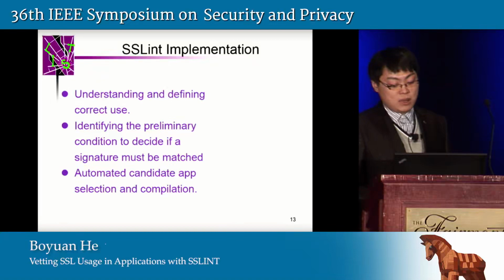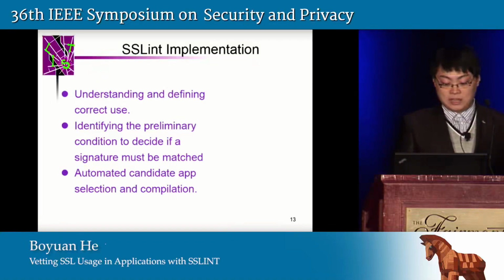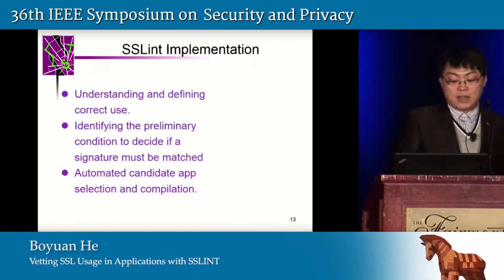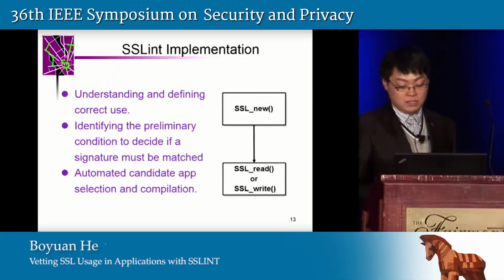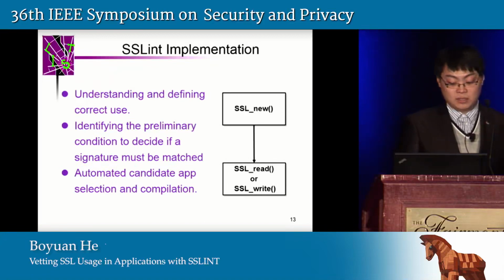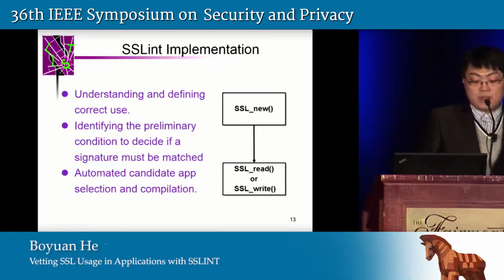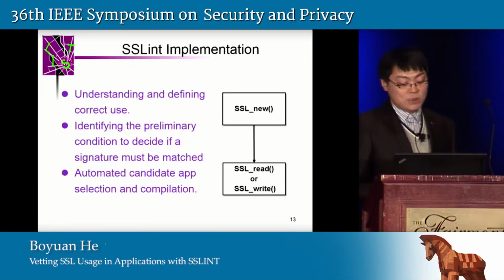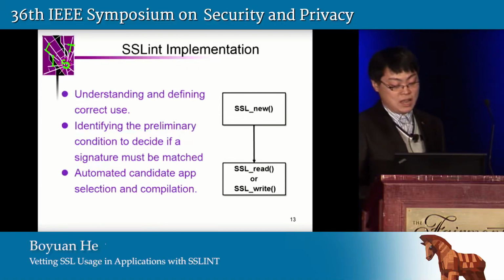For example, in our OpenSSL signature shown on the last page, the data flow from the SSL new API to the SSL read or write API must be captured before the PDG-based signature is matched. The last one is, from an OS distribution, we need to identify and select candidate apps using SSL libraries and successfully compile these apps for our analysis.